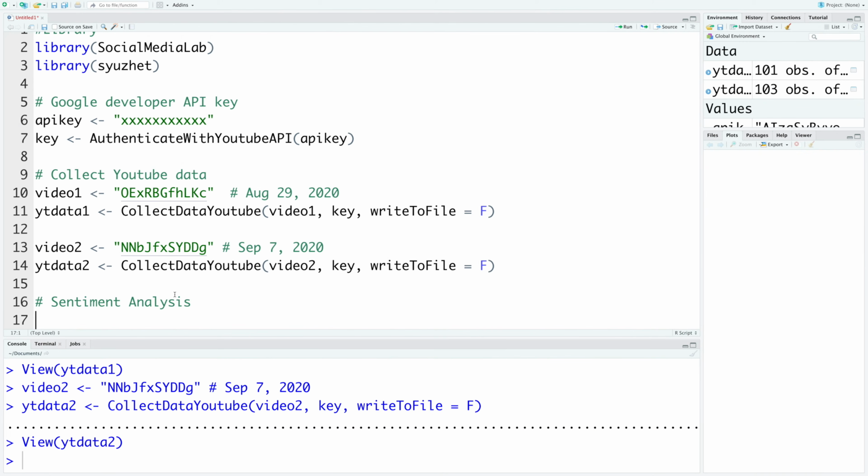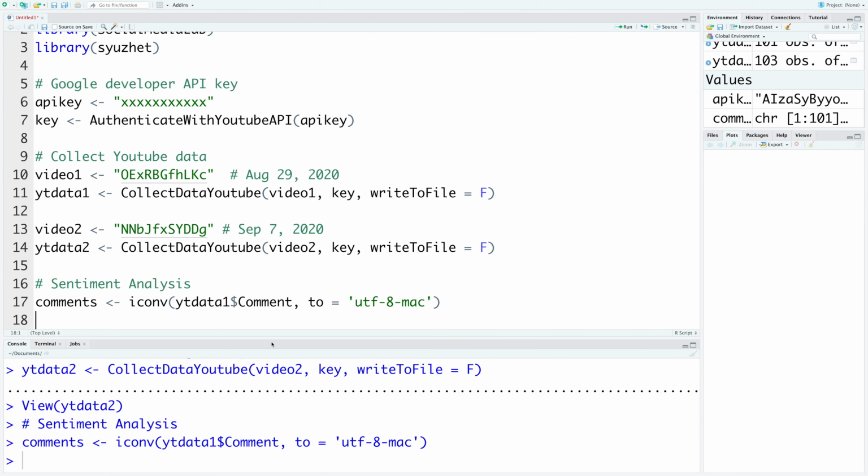Before we can use this data, we need to do some small conversion. So I'm going to store this in comments. We will use iconv and then YT data 1. From within that, we'll only use the first column and we'll ignore all other columns. So we just use this text data in the comment column. If you have a Windows computer, simply use UTF-8. But if you have a Mac, you should say MAC.